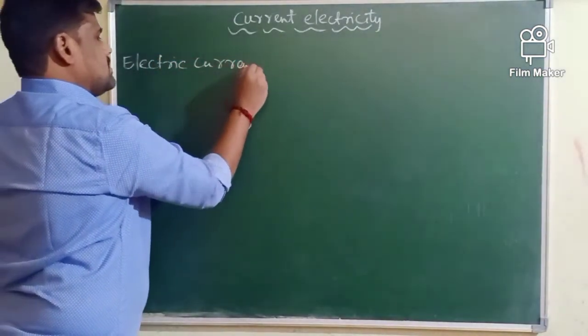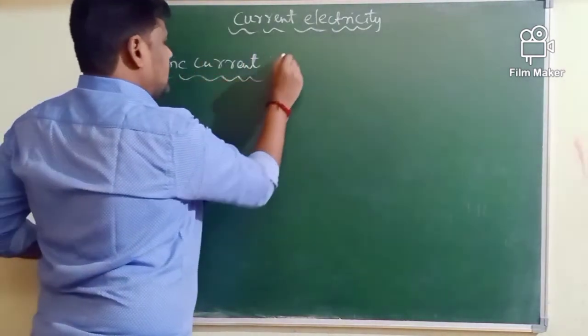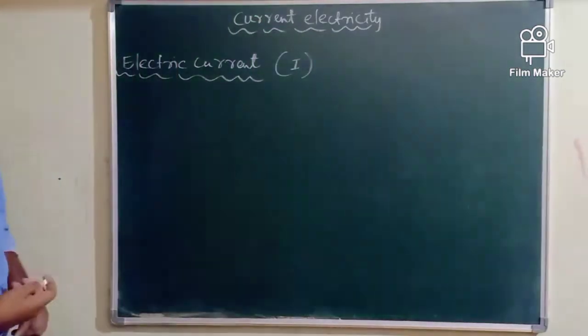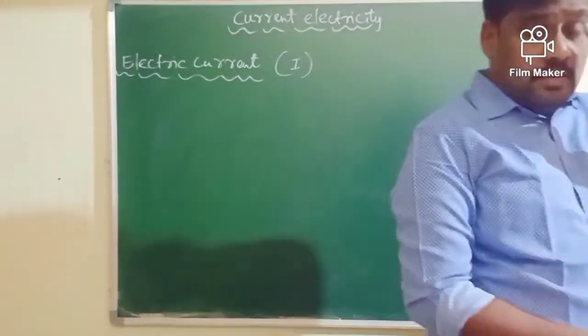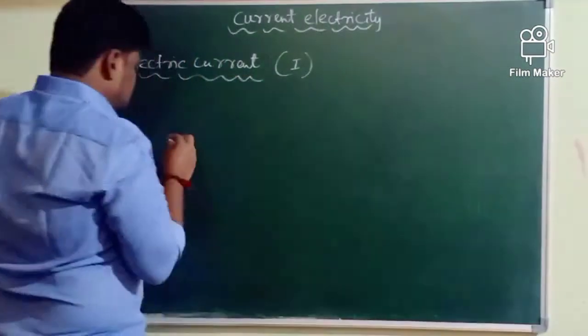So let us begin with the first title of the lesson, that is electric current. This electric current is generally denoted by the symbol I. Let me discuss what is electric current. So what is electric current? As per the definition, a rate of